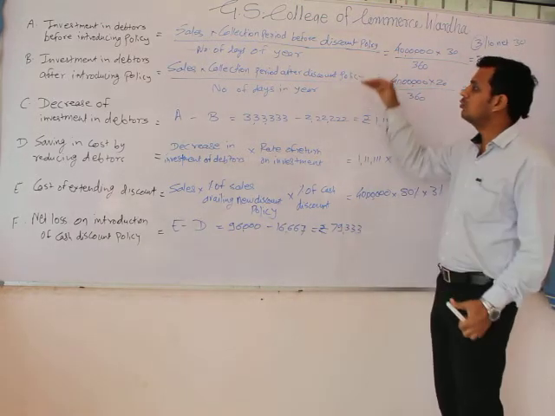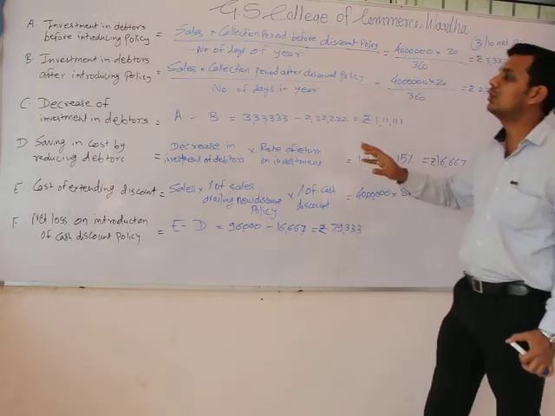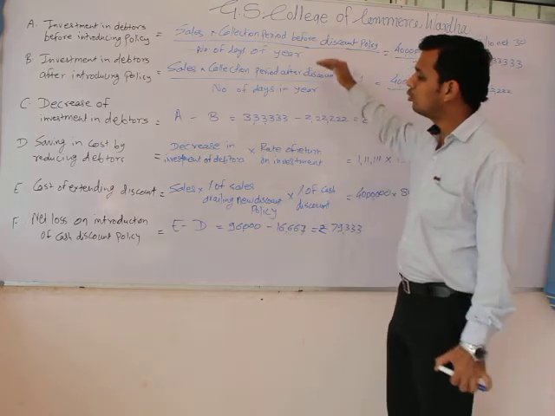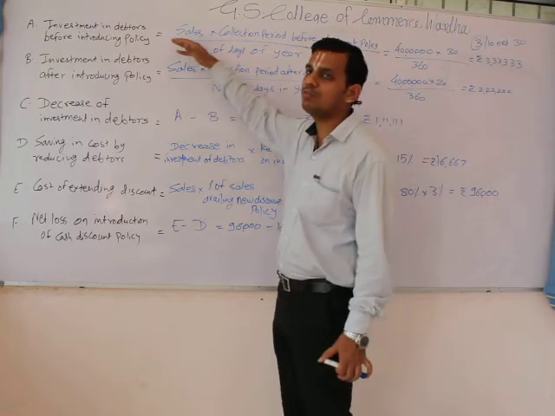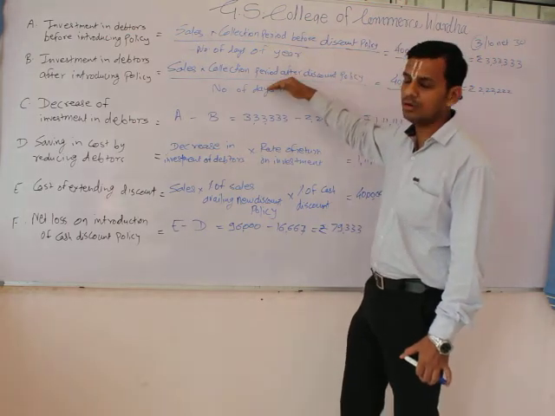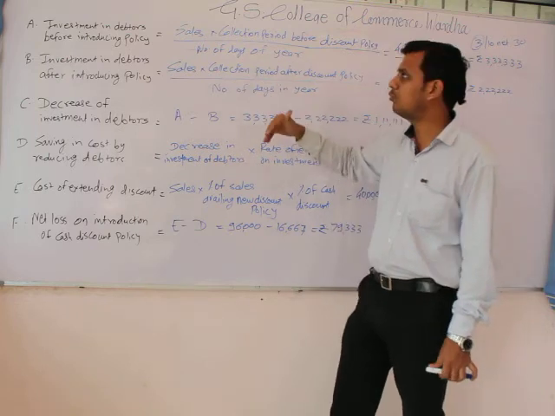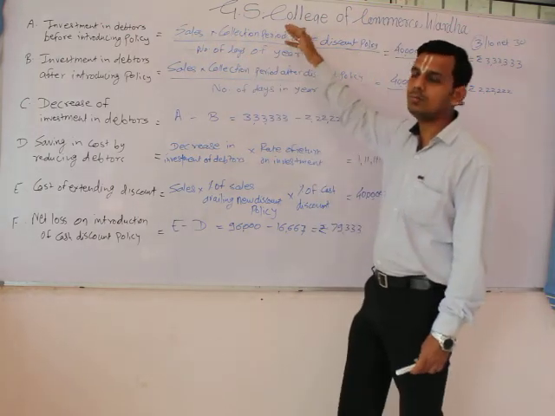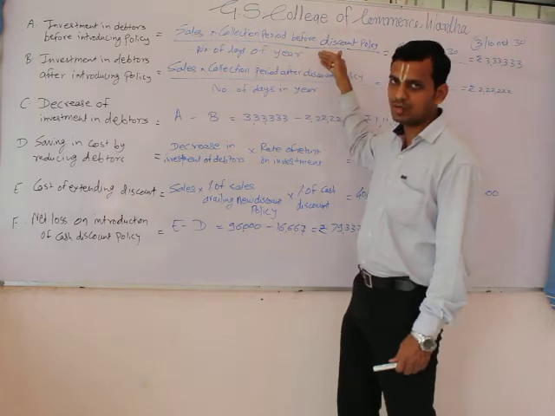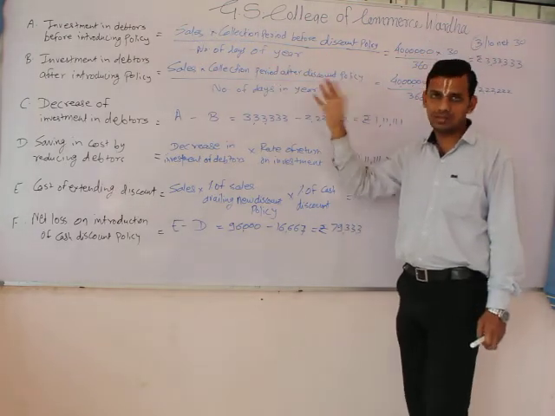This was quite a simple question, but the thing we have to remember is the two to three formulas. First, we calculate the investment in debtors before introduction of the policy, then after introduction of the policy. For both calculations we have a simple formula: sales multiplied by collection period before or after, as applicable, divided by the number of days or months in a year.